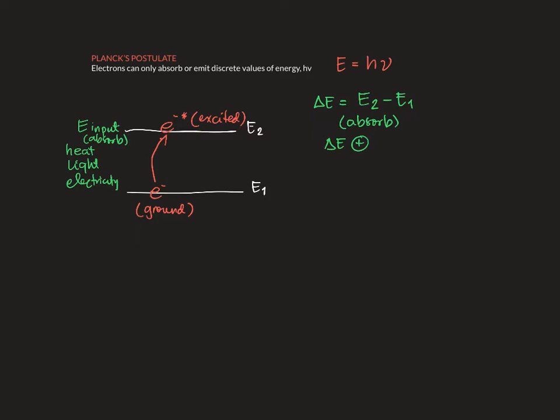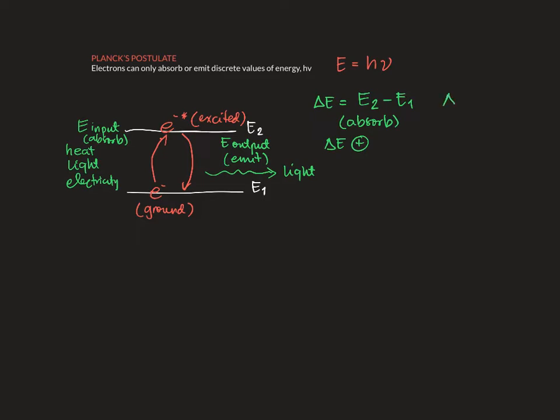And we also know that because energy is neither created nor destroyed, the law of conservation of energy, when this electron falls back to its original energy level, the energy will be emitted. But it's only emitted in the form of electromagnetic radiation, which we call light.